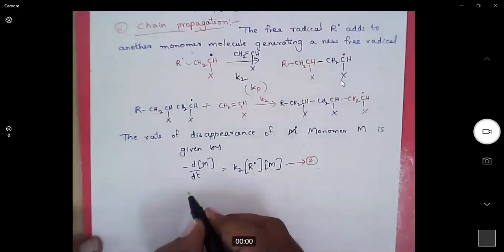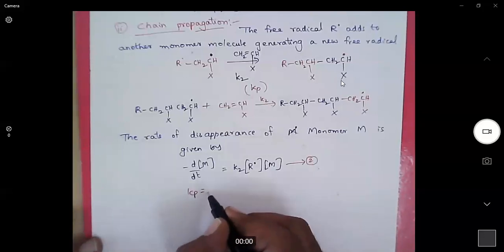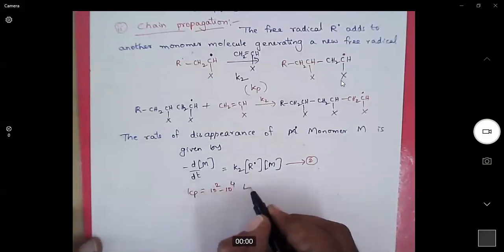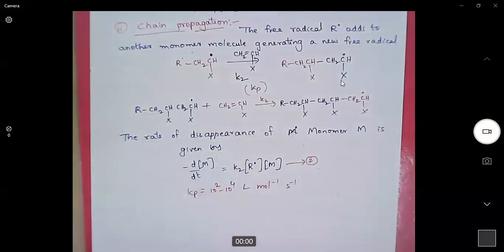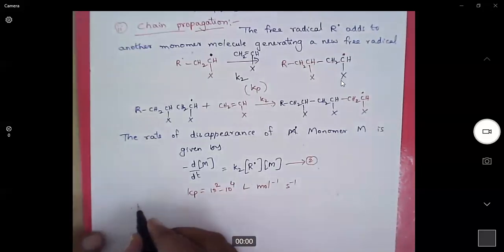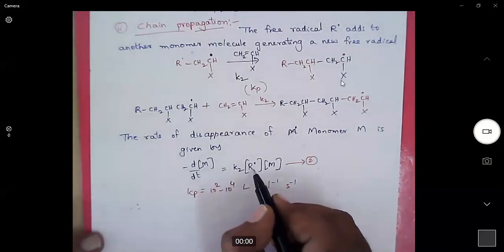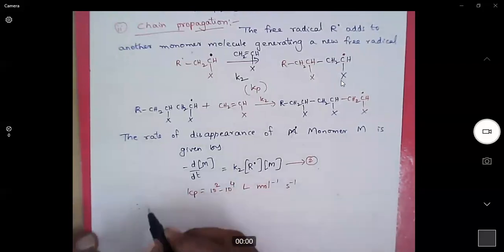Generally, for many radical polymerization reactions, the rate constant for the propagation step will be between 10 power 2 to 10 power 4 liter per mole per second. And here, look at this, the rate depends on two terms, radical concentration as well as monomer concentration.